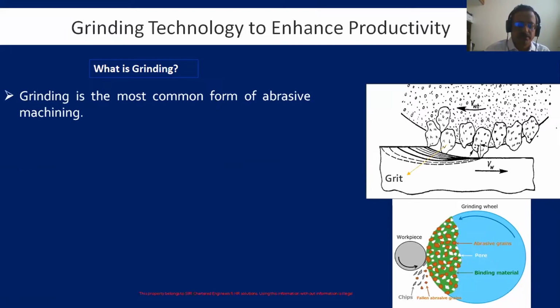In milling, there is a multi-point cutter, with multiple cutting edges coming in contact. Whereas in grinding, this is called abrasive grit, made of silicon carbide or aluminum oxide. Millions of these grits are embedded in the wheel base material, and they remove the material. That's why grinding is called abrasive machining.